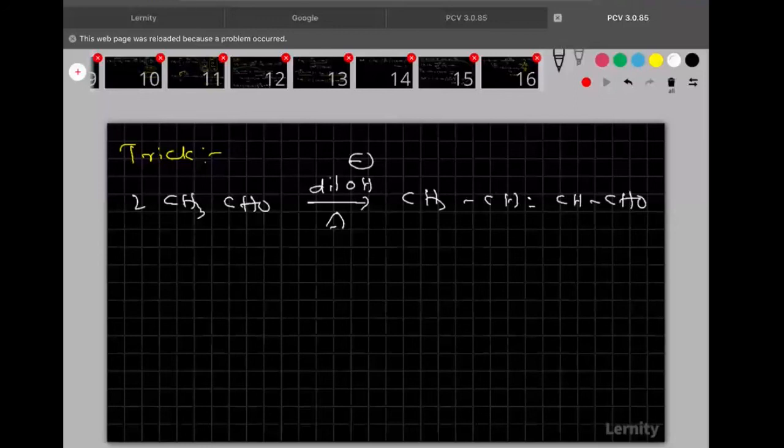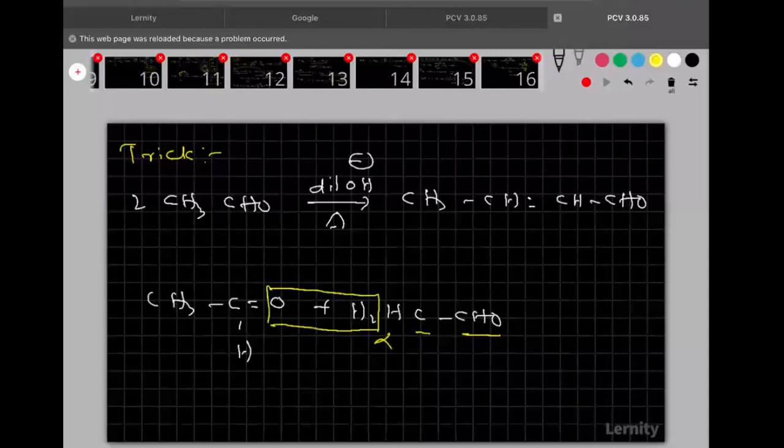Clear everyone? Now what is the trick involved here and how to write the products easily? That also we are going to see here. Two molecules of aldehyde. So one molecule I write like this, and the second molecule CH3CHO in this way. Remember everyone, this is the functional group. The functional group bonded carbon is the alpha carbon. These are the alpha hydrogens. So remove the water.